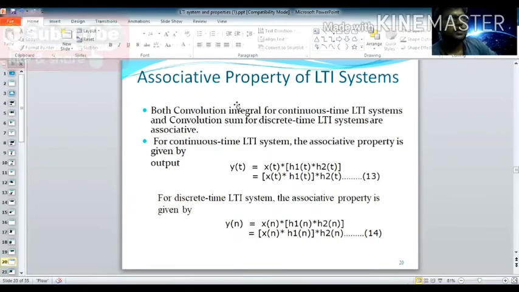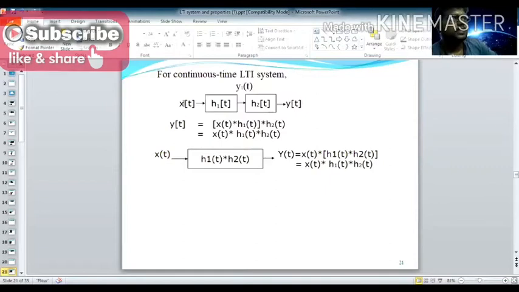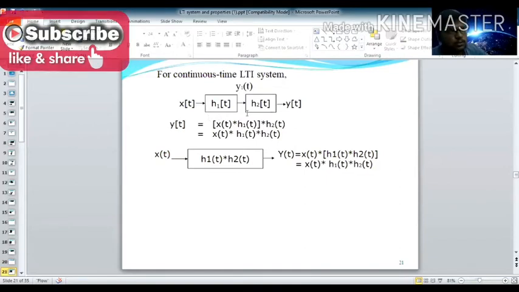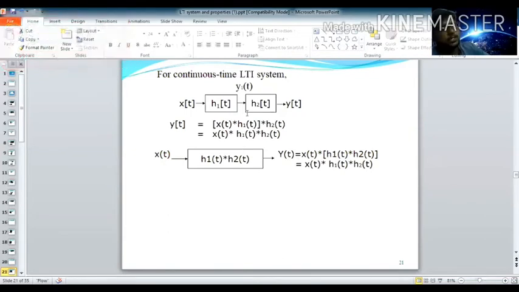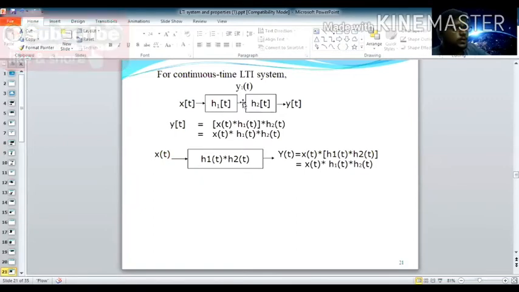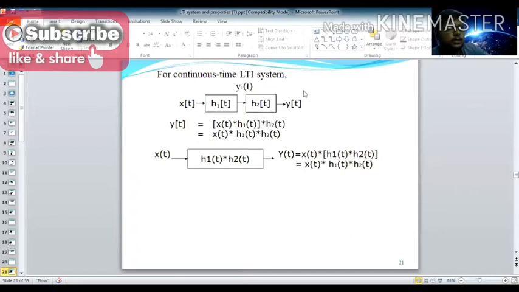Look at this block diagram. So x of t is applied as the input signal to h1 of t, and h1 of t and h2 of t are now connected in series combination. For the distributive property, the impulse response systems are connected in parallel, but in the associative property, they are connected in series. So h1 of t is in cascade with h2 of t. Applying the input signal x of t, you get the output y of t.